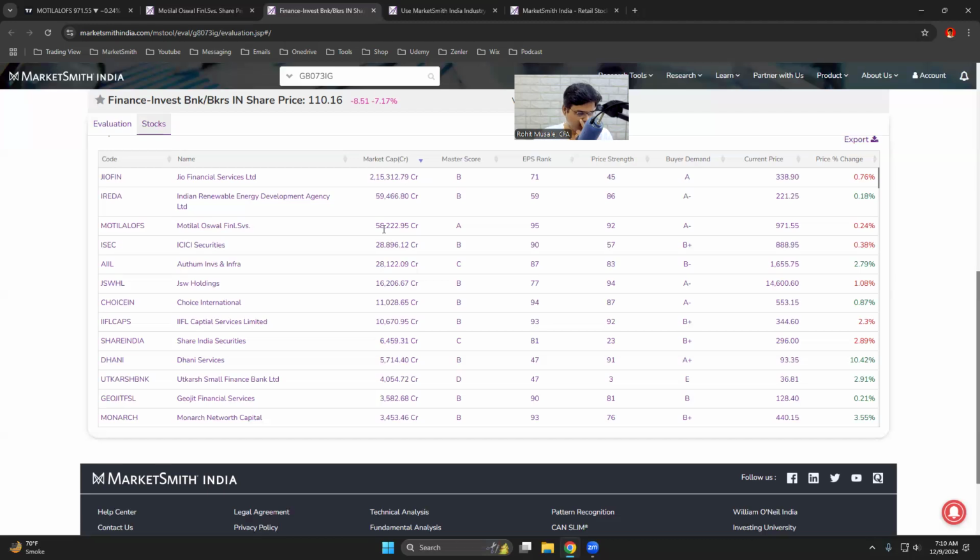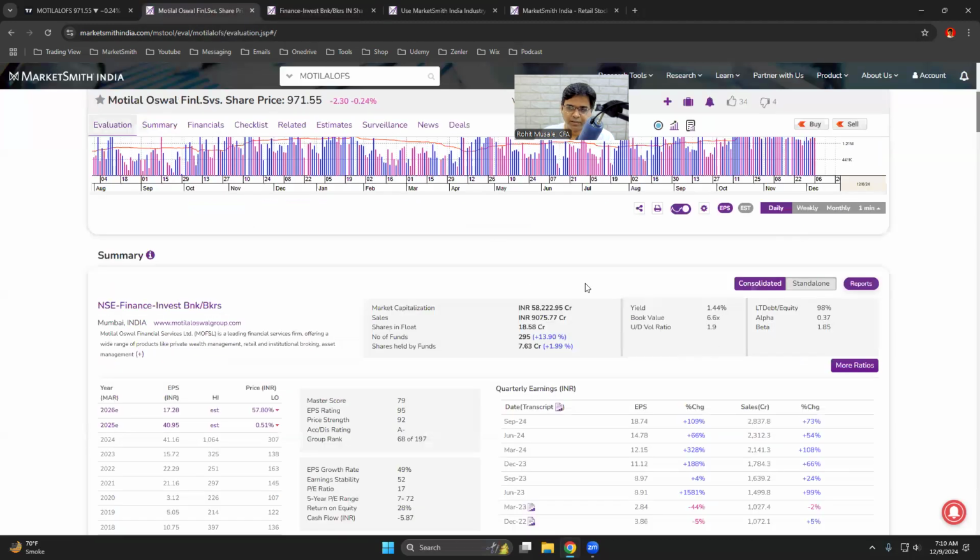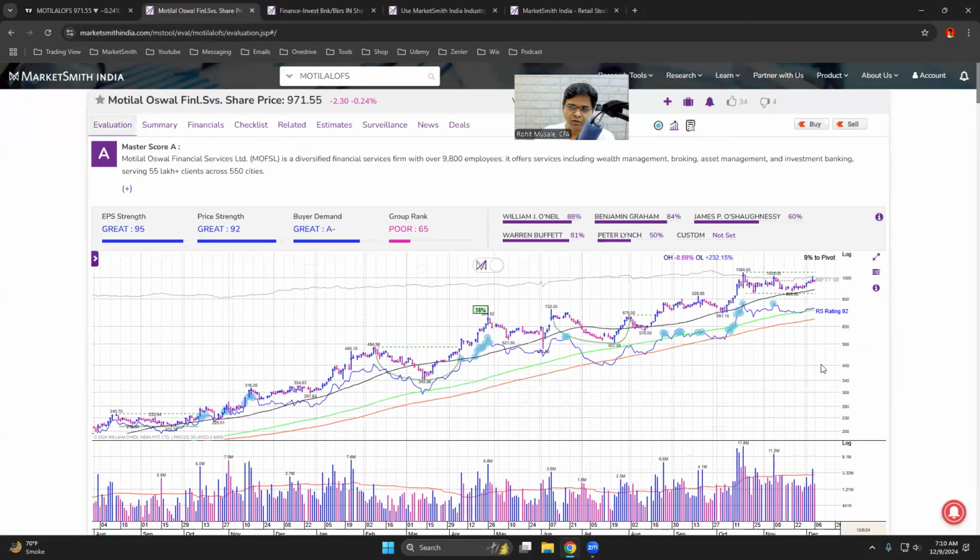So again, let me repeat. I am not saying that the stock will not break out. I am not saying that one should not buy this stock. I am saying that the probability of breakout is low. And even if the stock breaks out, the probability that the breakout will sustain is low.